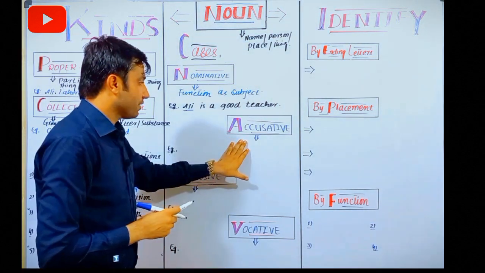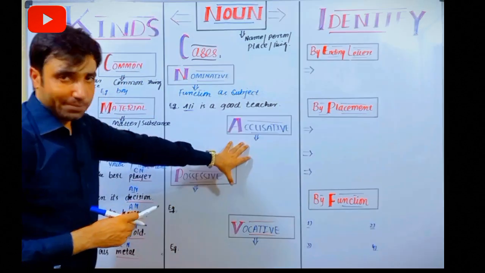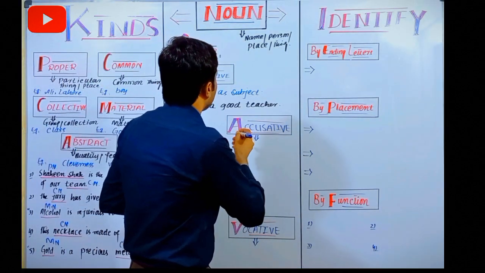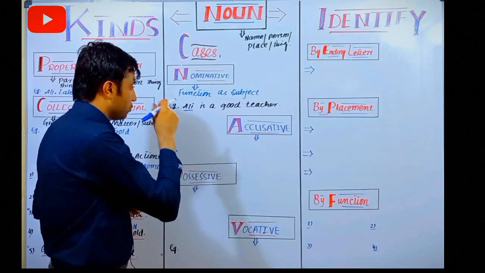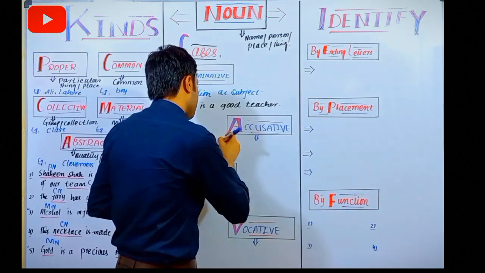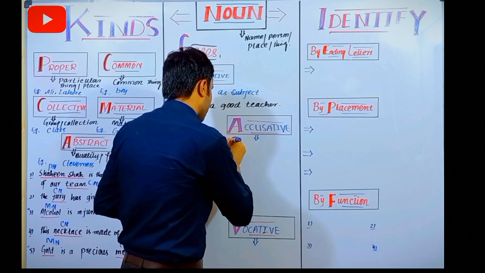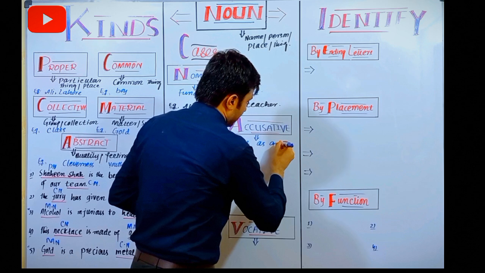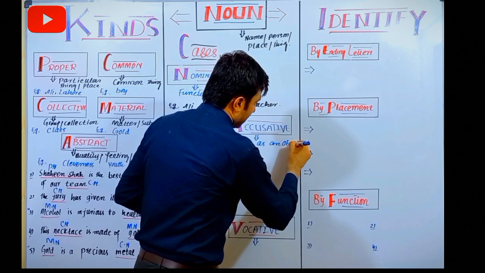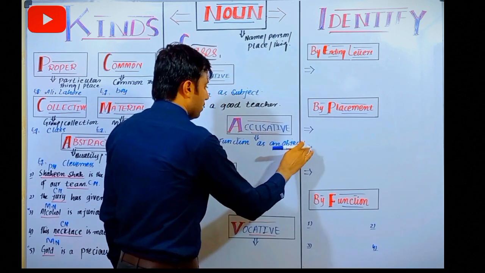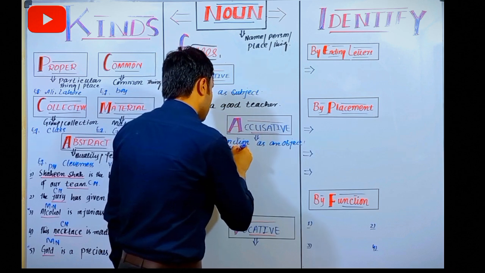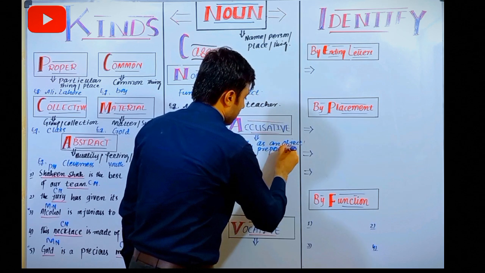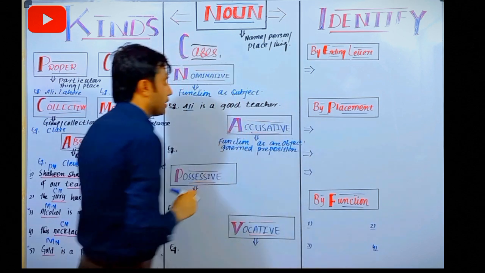Next is accusative case. Accusative case, this is objective case. For instance, when object of a verb or when it is governed by a preposition. So keep in mind, when noun functions as an object, or we can say here governed by preposition, that simply we categorize into accusative case.